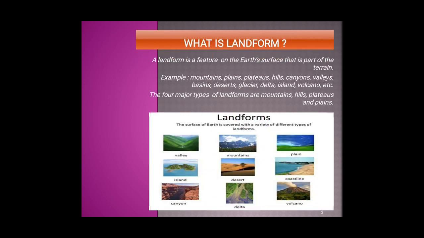What is landform? A landform is a physical feature on the earth's surface that is part of the terrain. The earth's solid surface consists of different physical features, which are also known as relief features. Examples: mountains, plains, plateaus, hills, canyons, valleys, basins, deserts, glacier, delta, island, volcano, etc.